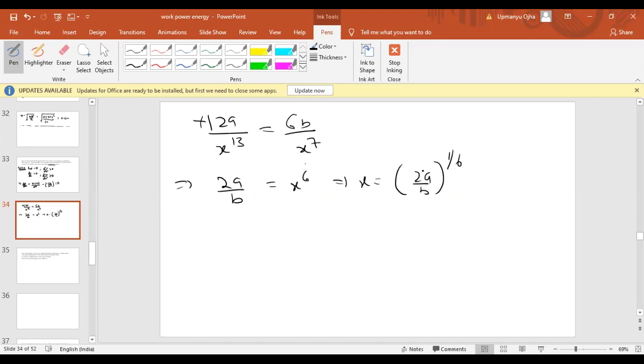So if x equals 2a by b to the power 1 by 6, then we will say that the body is in stable equilibrium. So the answer for this particular problem will be 2a by b to the power 1 by 6. Okay, very good. That is the answer.